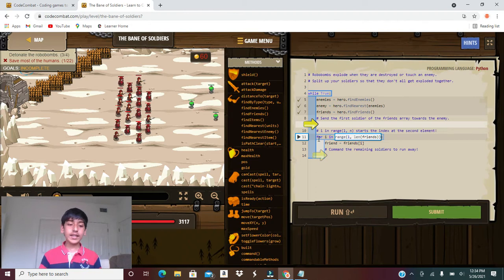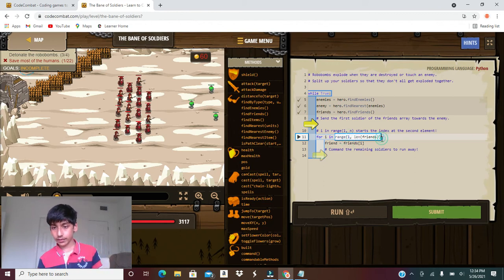So array indexing is just nothing but taking a value and then indexing it with the array. Let me just give you an example. We have this for loop over here which takes the value I, and I is the value of the range of the number 1 to the length of the friends. That means all the friends that are in the array. So this might not be clear, so I'll just explain very briefly.